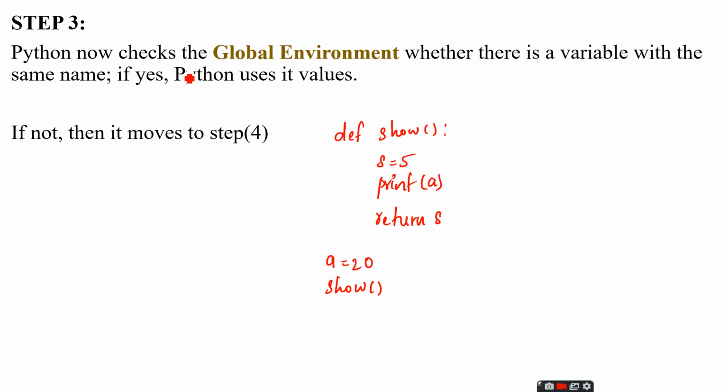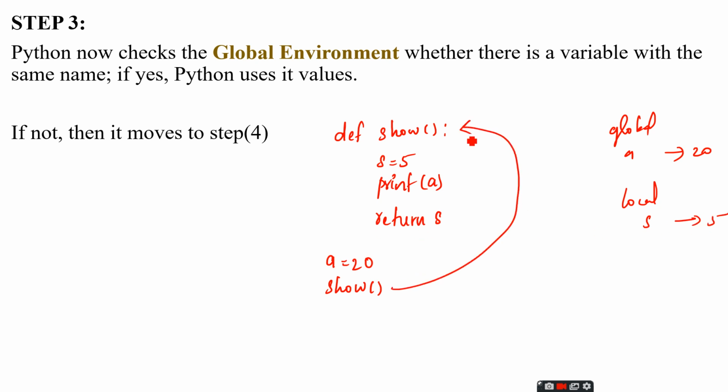Now, third step, it will check the global environment. If the variable is not present inside the local environment, it will check the global environment. And if it is not there, it will move to the built-in environment. So see here, the execution begins from the top level statement. In the global namespace, we can see a that points to the value 20. Then in the local namespace, we can see the variable s that points to 5. Now we are executing the function show, s equal to 5, print a.